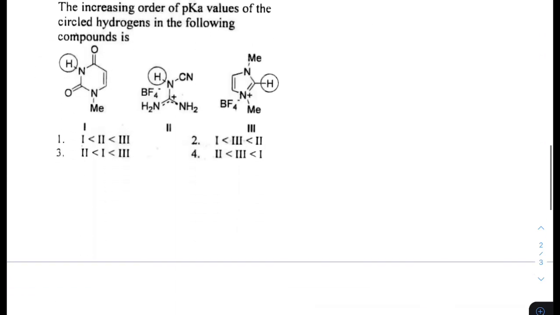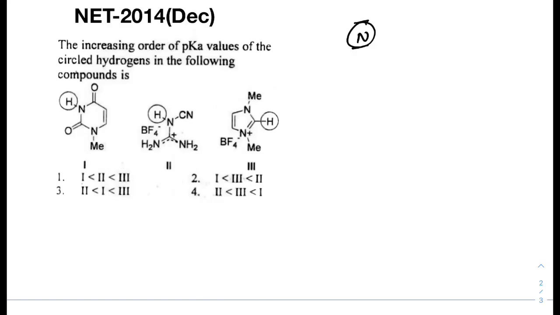Now come to our last question. It is very important. We have to compare the pKa values. The lower the pKa value, the more acidic; the higher the pKa value, the more basic. Now we have to find which is more acidic. To determine that, we have to think about the corresponding conjugate base stability.